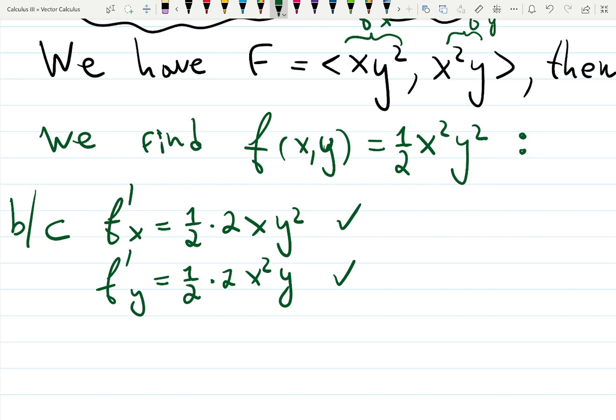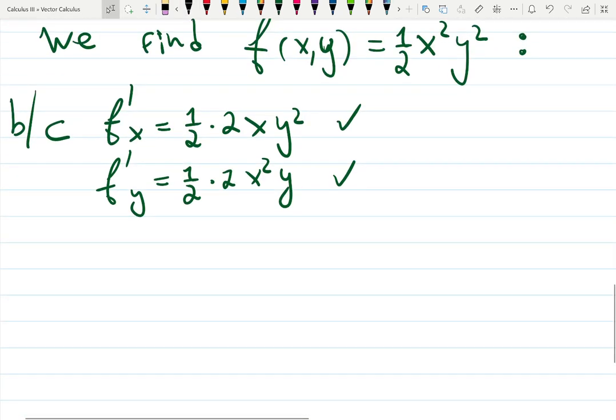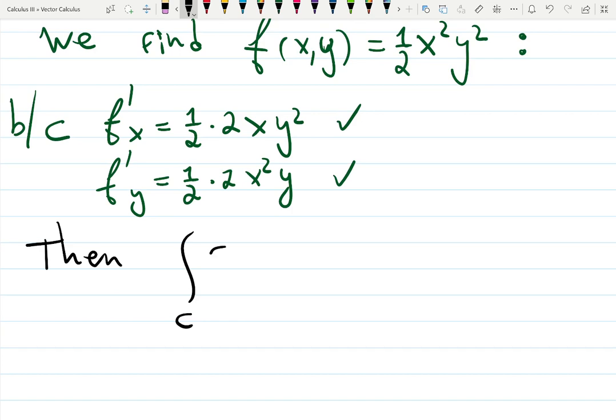Finally, let's finish the integral. That's kind of the most important part. Then they ask us to find the integral over C of F dot dr. Here is this formula we just learned.